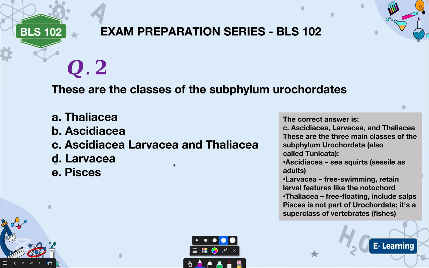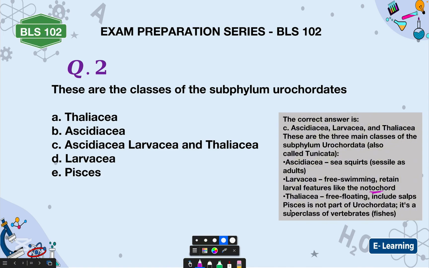Now, the Acidaceae, that's where you have the sea squirts, and then the Lavaceae, free swimming, they retain their larval features like the notochord. The notochord is the backbone that most bony animals have. Then Thallassae, free floating, includes salps.